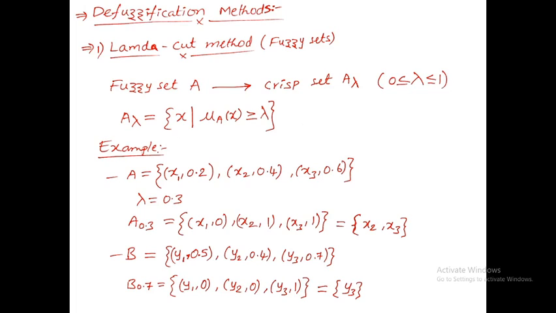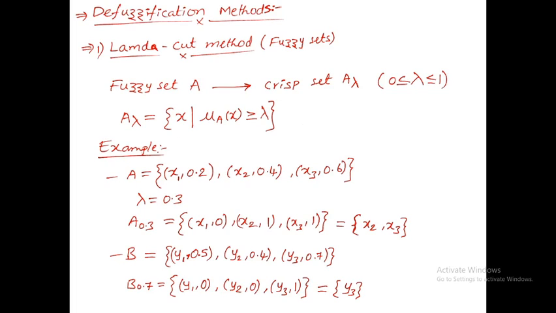Here the fuzzy set is represented with simple alphabet A, and if you represent it with subscript lambda, that is A lambda. That means if the fuzzy set is mentioned as A, then A subscript lambda will be the crisp set. The lambda will vary from 0 to 1, including both 0 and 1. So the crisp set A lambda is equal to x such that mu A of x is greater than or equal to lambda.